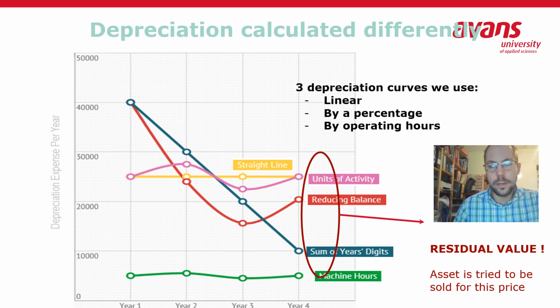So the more the machine operates, the more it gets depreciated. That makes sense because it wears off quicker when it is used more. In this course, we will mainly follow those three ways of depreciation, and I will always mention which type we are dealing with. The other ones we don't use in this course.